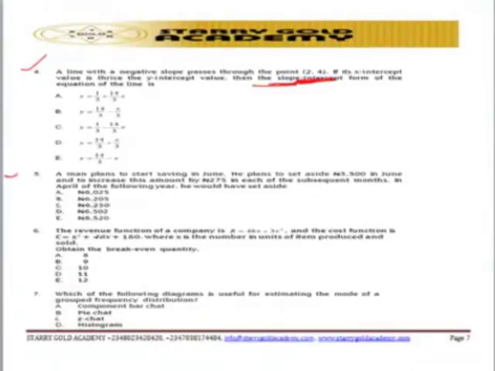Question number 5, we are talking about a man who plans to start saving in June. He plans to set aside a certain amount. From this, you have to know that they are talking about the AP method. That is, from my own conclusion, we are using the AP formula, the arithmetic progression formula, to tackle question number 5. So you have the first term, which is 3,500. They said you plan to set aside 3,500 in June.